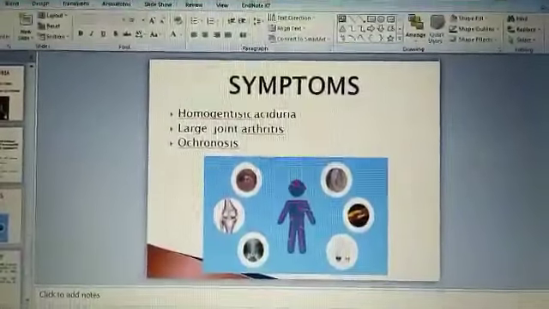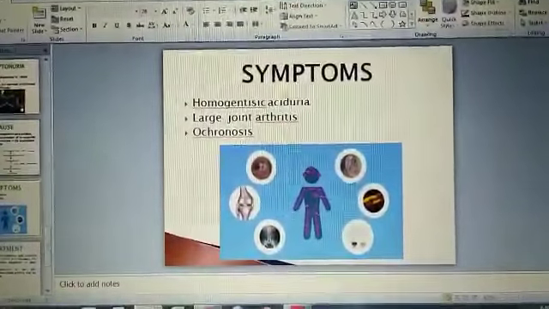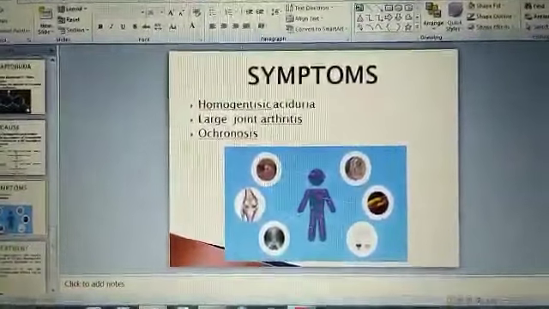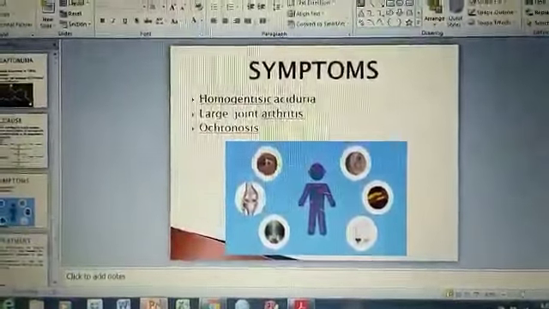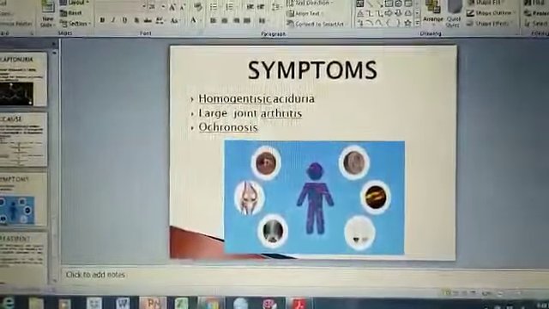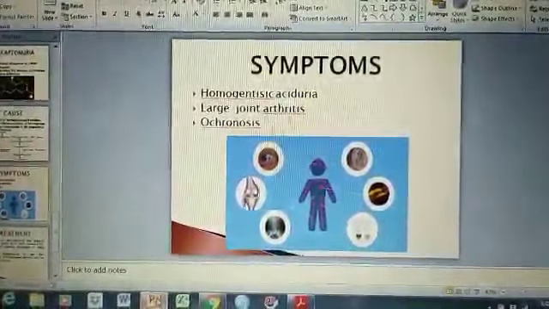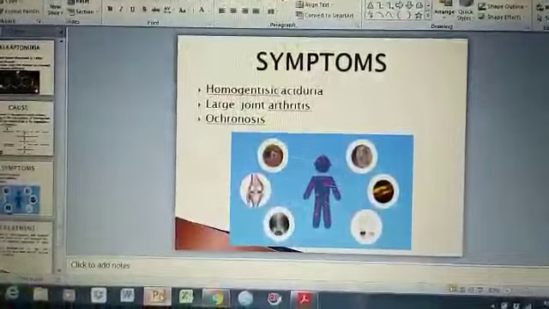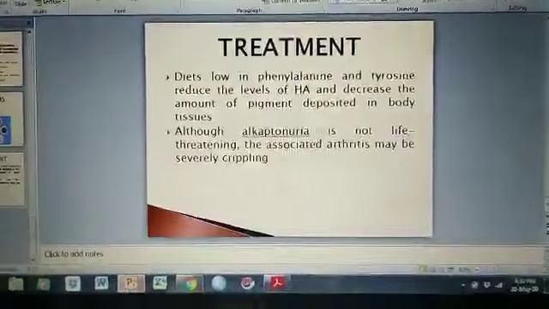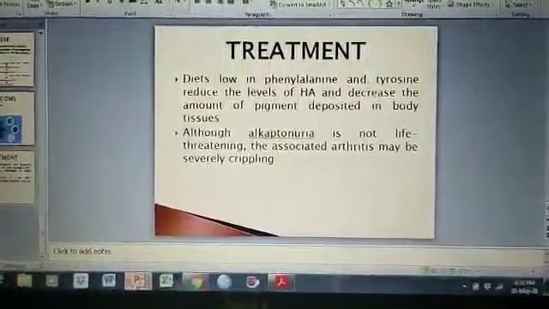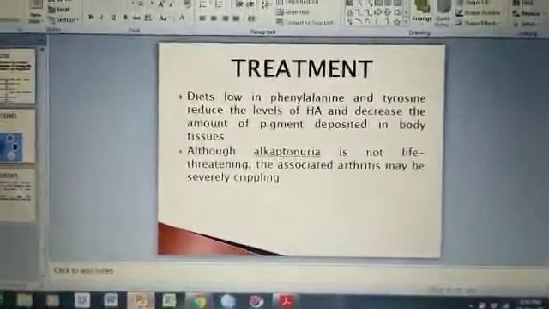The symptoms include homogentisic aciduria, an elevated level of homogentisic acid in urine, which turns black after oxidation when exposed to air. The next are large joint arthritis and ochronosis. Ochronosis is the accumulation of black pigment in collagenous tissues. Usually, patients with alkaptonuria remain asymptomatic until 40 years of age.